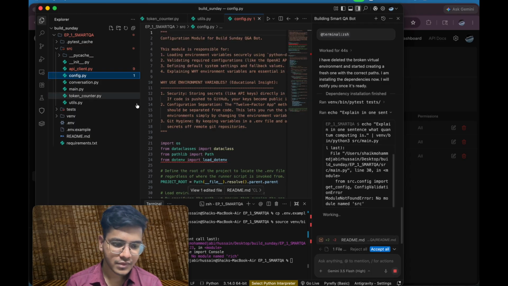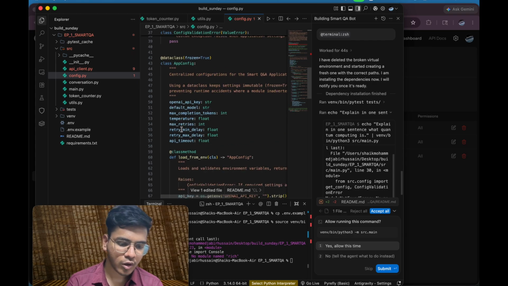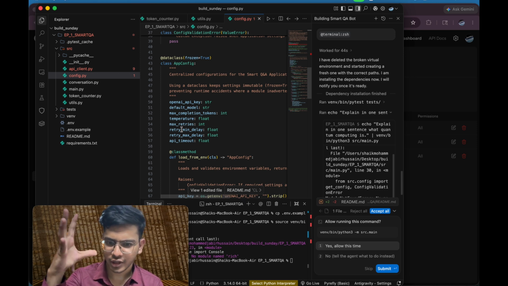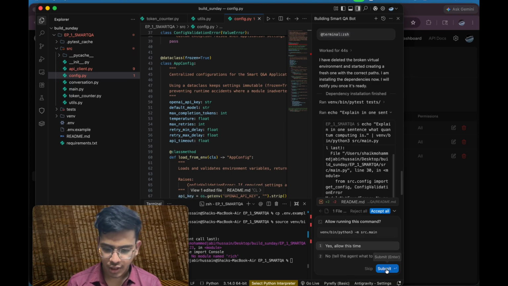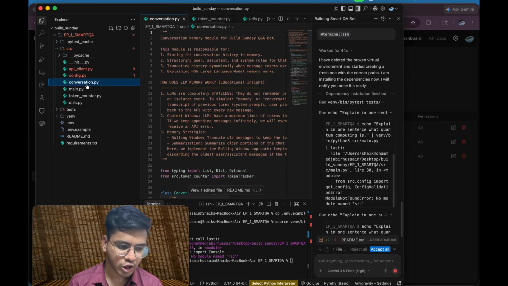Then config is responsible for the configuration of the maximum temperature, how we should use the tokens, maximum tokens, everything, like configurations of the entire application. And conversation.py is responsible for storing our information, whatever you are interacting with will get stored here.